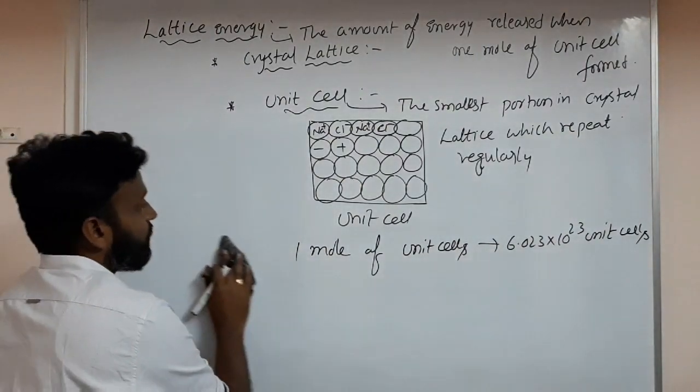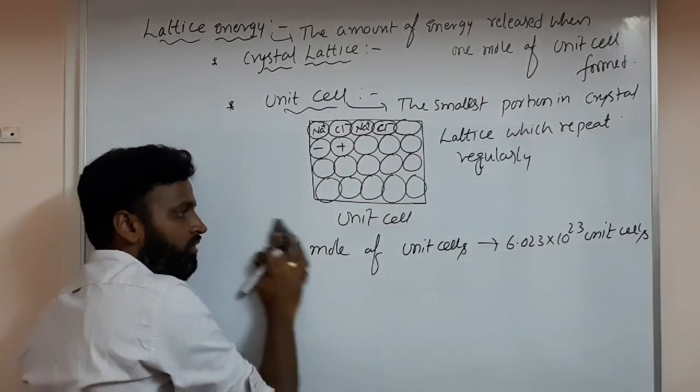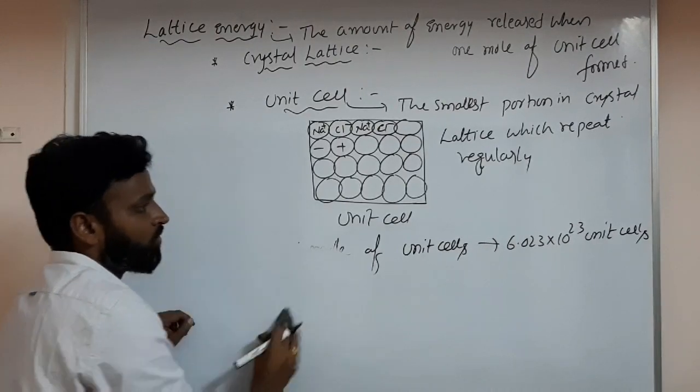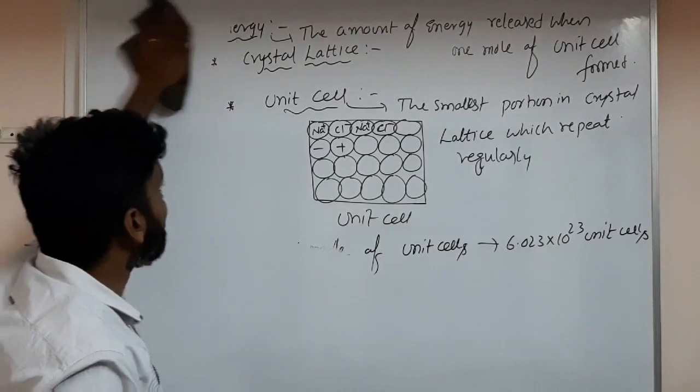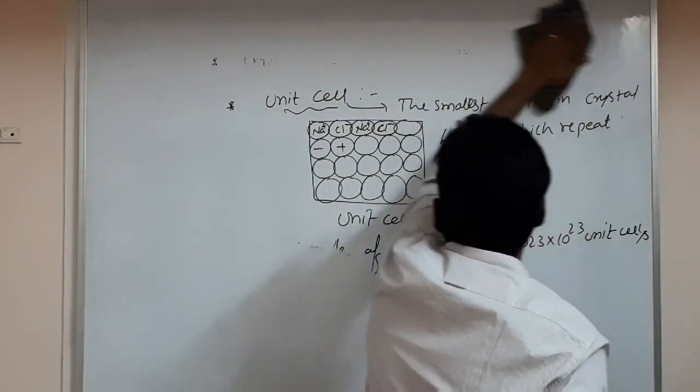Understood? Is called unit cell. Unit cell, 1 mole of unit cells means how many? 6.023 into 10 power 23. So next, how to calculate lattice energy.